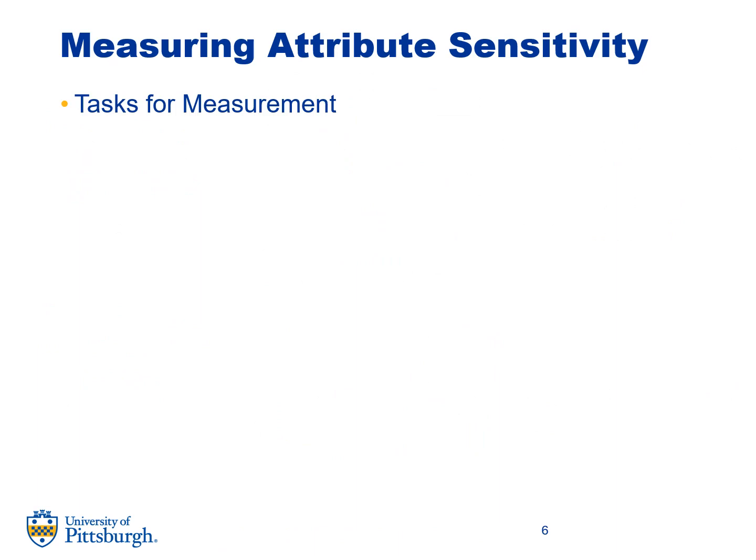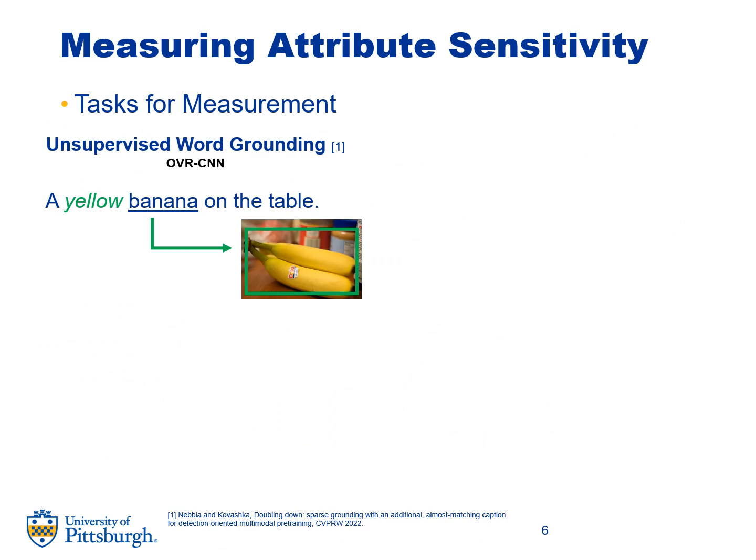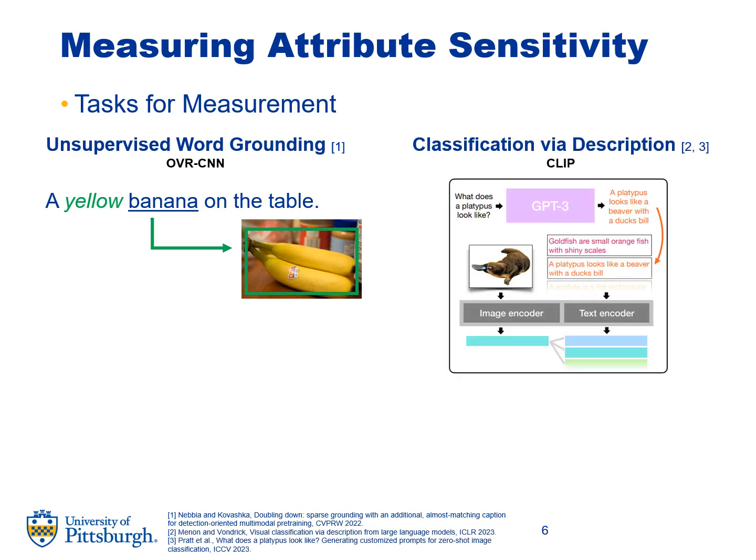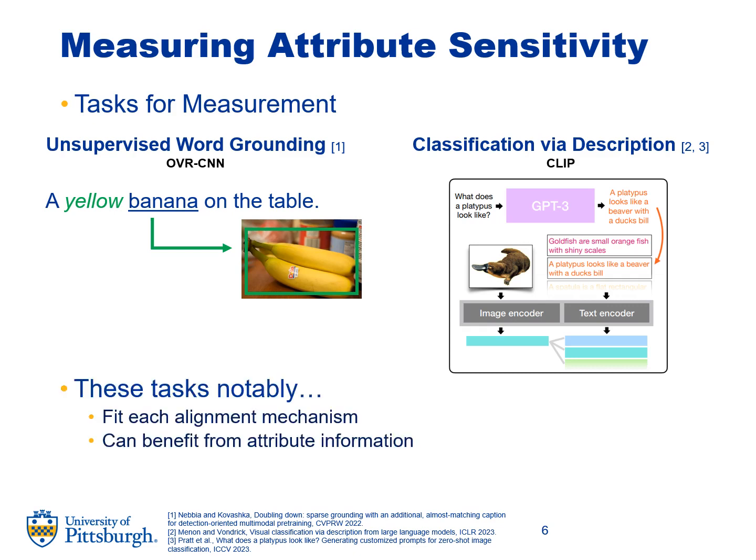Now I will illustrate how we measure attribute sensitivity within these frameworks. First, for OVR-CNN region word alignment, we use unsupervised word grounding. Given an image caption, the goal is to return a bounding box matching an object word. Second, for CLIP image text alignment is the recently proposed classification via description task. This task is zero-shot classification using class names with large language model context. The key for measurement in both tasks is that attribute information can influence model decisions.